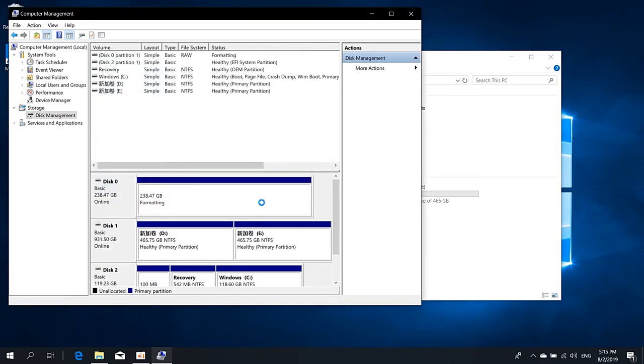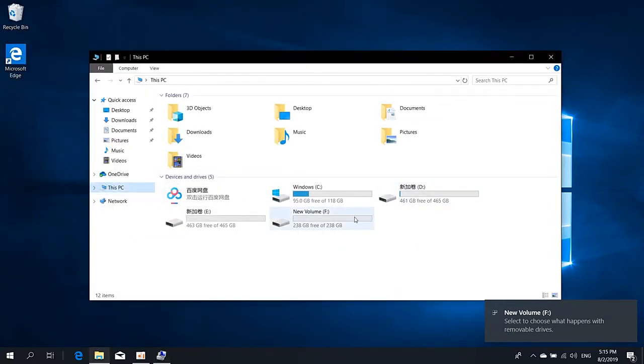In the Format Partition screen, decide on a volume label and click Next. The drive is now formatted and ready for use.